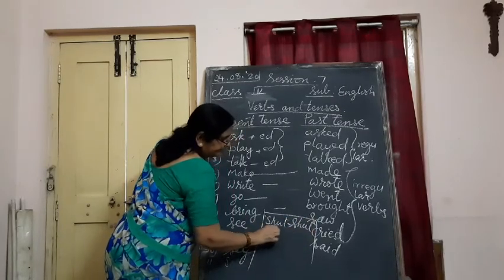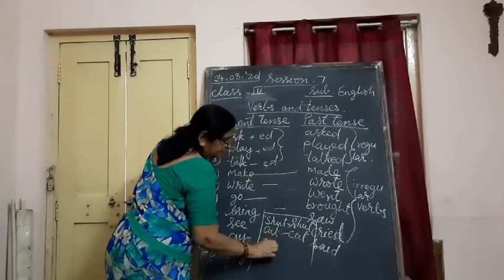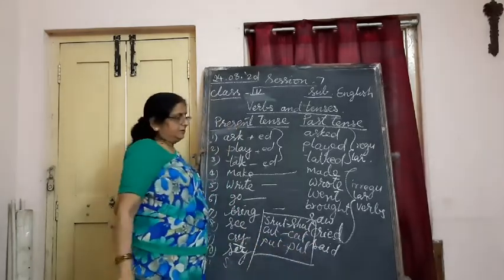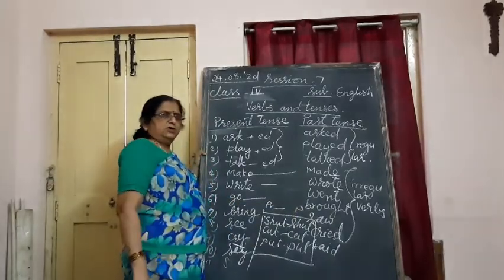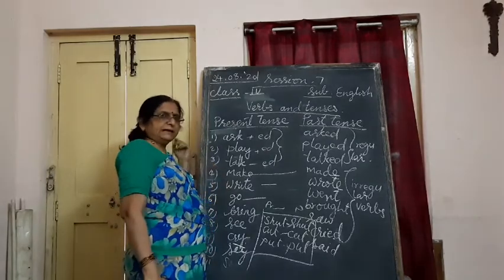Cut. Same. Cut. Put only. No change. This is also one set. Present tense and past tense. Understood? How many types we learn here in past tense? How we make the past tense?